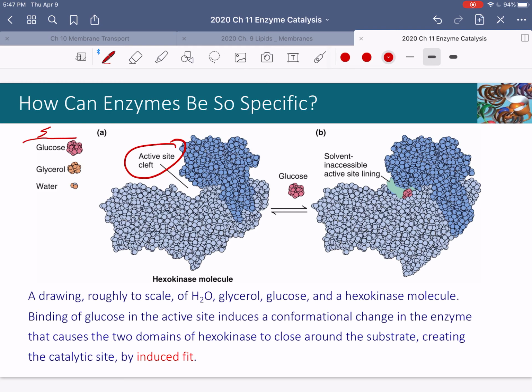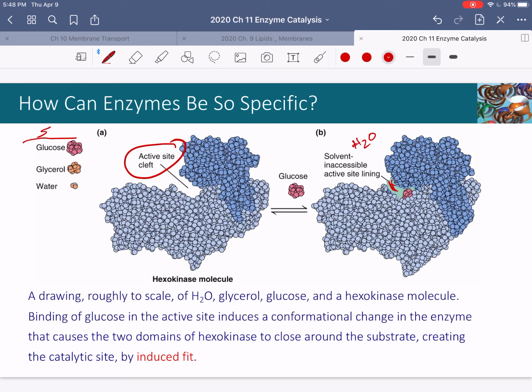So if these are all substrate possibilities, glucose, glycerol, and water could all fit in there, right? But only glucose actually has the right shape and complementarity to the active site. And in fact, only glucose will trigger the conformational change where the domains actually come closer together and exclude anything else from binding. So that once glucose is bound, there's not even any accessibility to water. So water can no longer bind here. That's what is meant by solvent inaccessible active site lining.